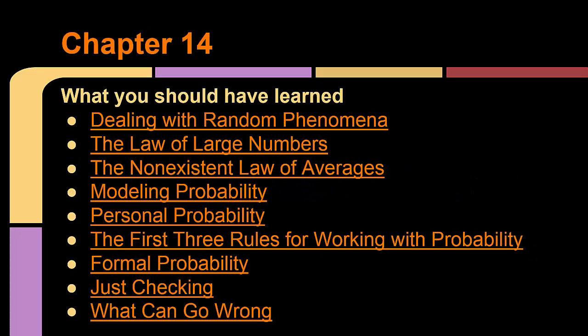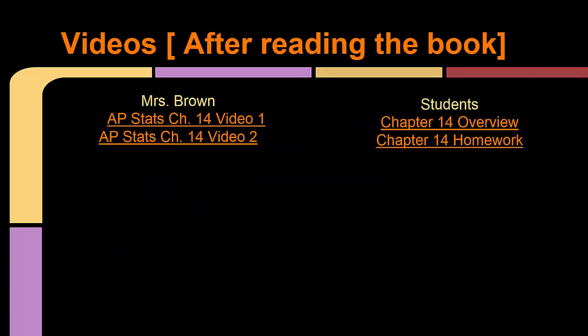What you should have learned in this chapter is dealing with random phenomena, the law of large numbers, the non-existent law of averages, modeling probability, personal probability, the first three rules for working with probability, and formal probability.